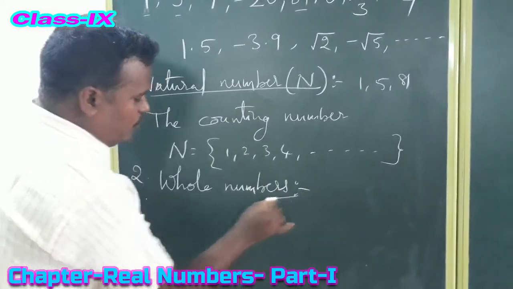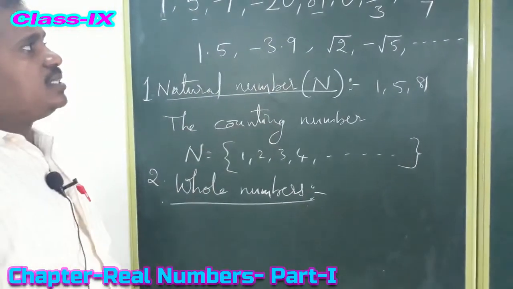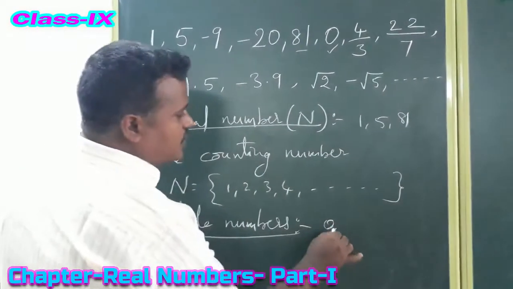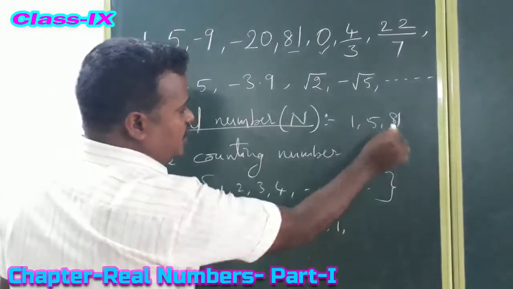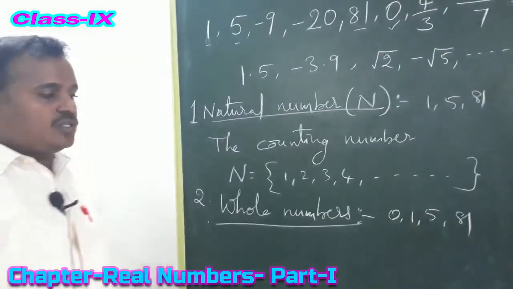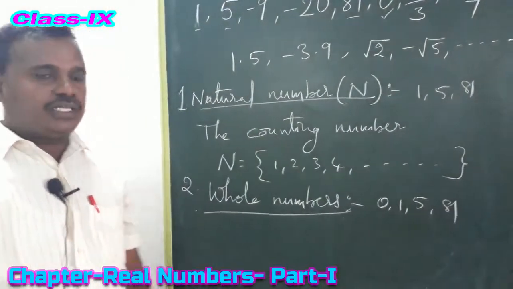Now from the group, what are the whole numbers? 0 is also there. So along with 0, the remaining natural numbers 1, 5, 81 are also whole numbers. So what can we say about the whole numbers?